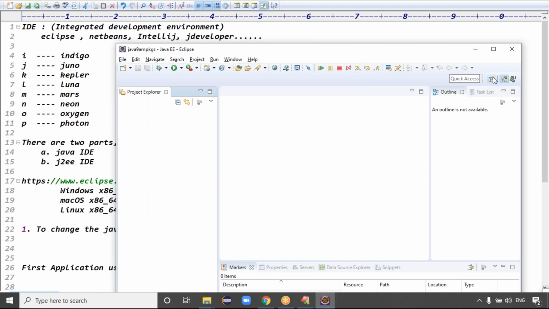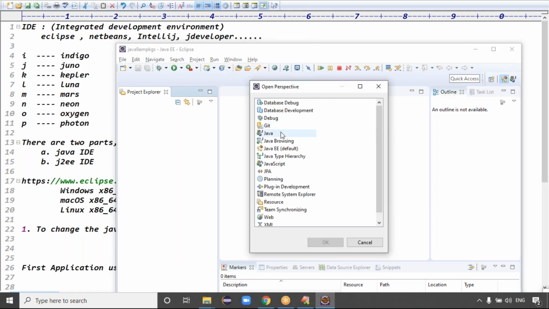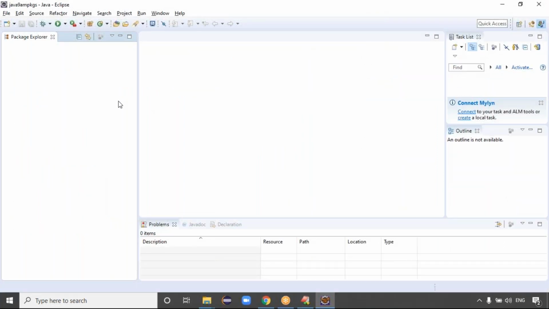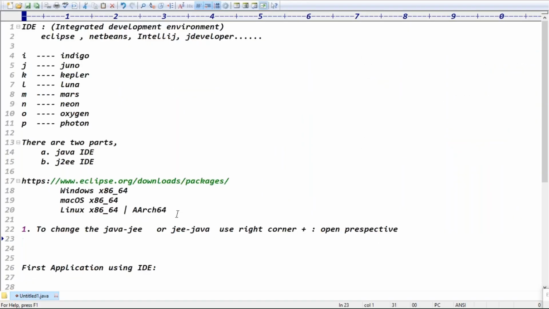So Open Perspective is very important, guys, just to change which mode you want. Click on OK, guys. You have to observe all these points. Good. Guys, to change the perspective in Eclipse IDE, Java to JEE or JEE to Java, use the right corner plus operator, which is Open Perspective, right?